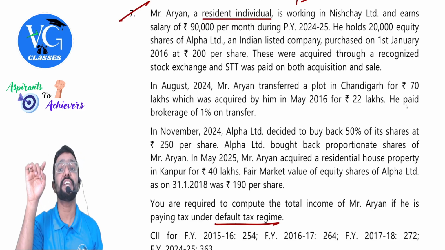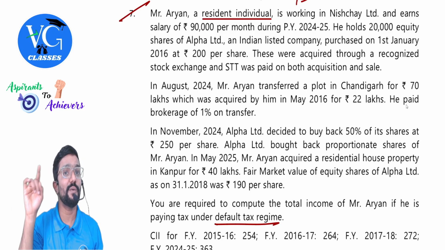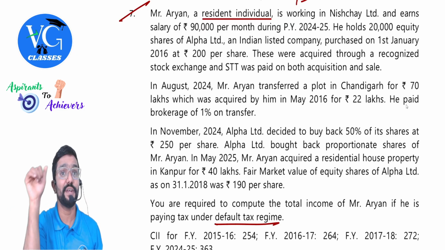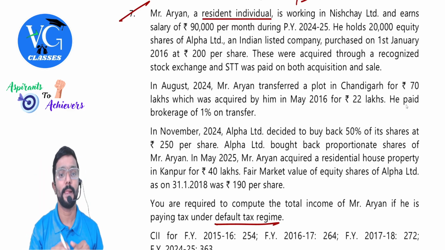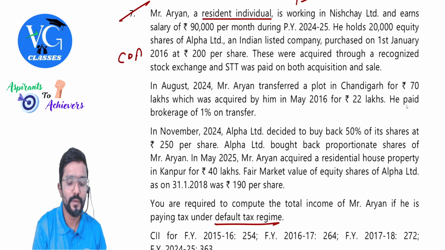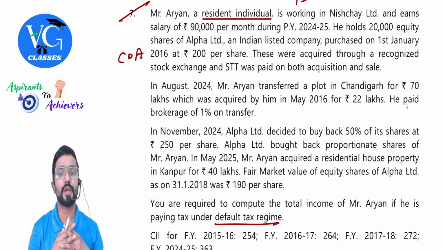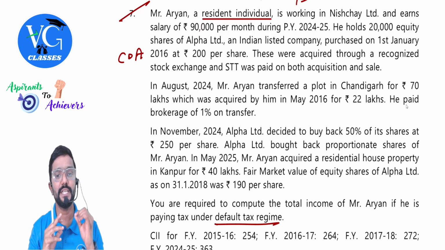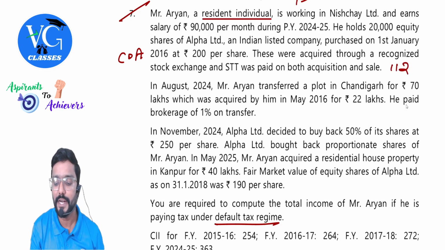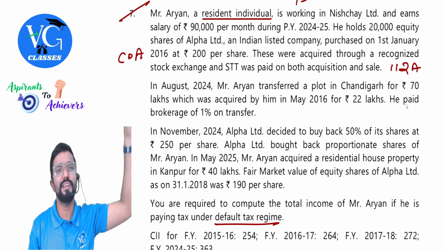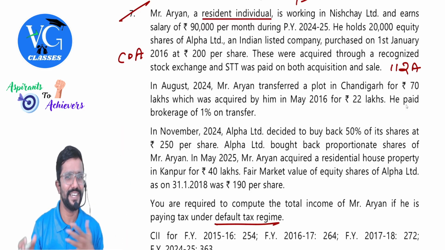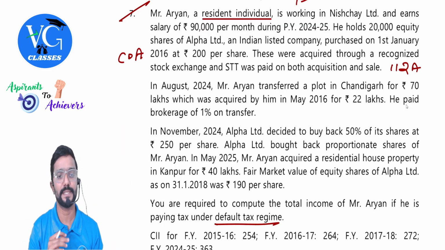We need to apply section 112A. When we apply 112A, cost calculation is different. We need to take FMV as on 31st January 2018 and all. Clear? Yes. At 200 rupees per share, that is the cost of acquisition. Next, this was acquired through a recognized stock exchange and STT was paid both at the time of acquisition and sale. Guys, they're giving a hint that it is covered under section 112A. And it is long term. It was purchased in 2016 and obviously it would be sold in our previous year. That is why we are calculating the capital gains.